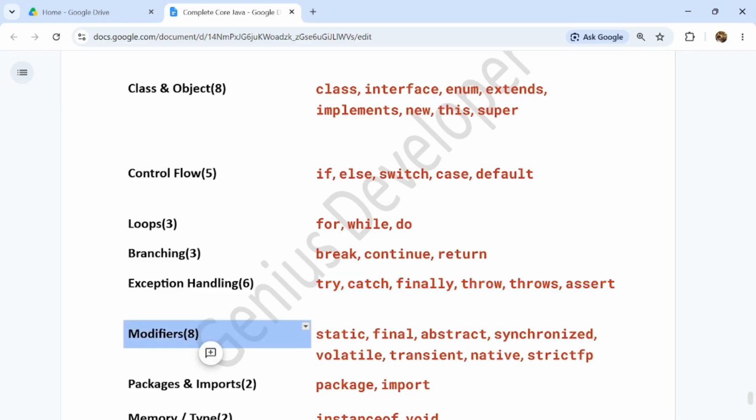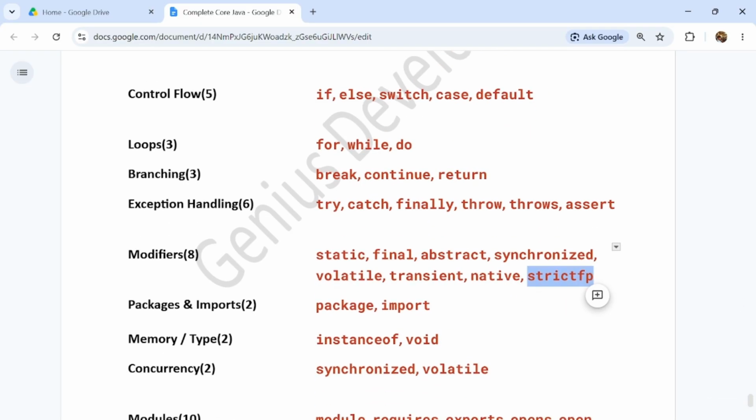And modifiers there are 8: static, final, abstract, synchronized, volatile, transient, native, strictfp. All these are the modifiers. Same way, package and imports too. And memory type, there are instanceof and void.